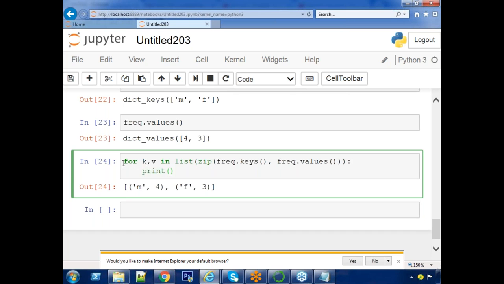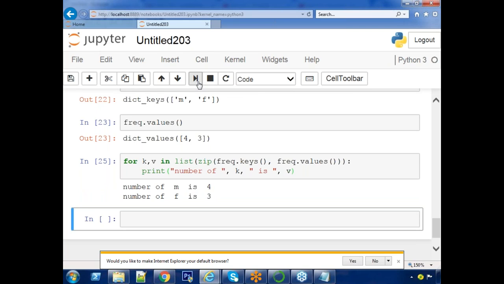Print number of k is v. Now check the output. Number of m is 4, number of f is 3, like that. In this way, you can iterate a loop through a dictionary. Got it? Take these statements.